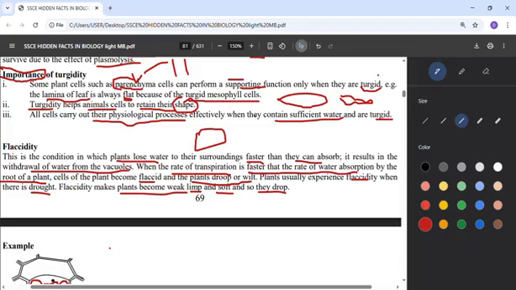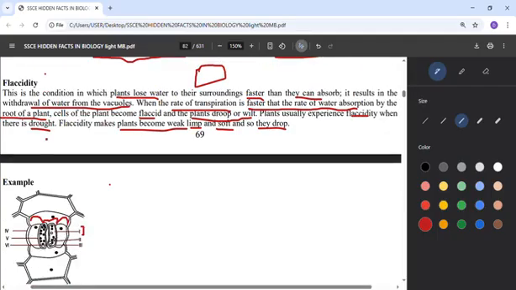All cells can carry out their physiological processes if they have sufficient water. When there is enough water, they can do all their activities. But now let's look at flaccidity. That means this one is now losing water. A plant that has lost its water, what do you expect from that plant? It means it will later die. This normally occurs in droughts, when there is not enough water in the environment. It will make that plant become weak, limp, soft, so they finally drop dead.